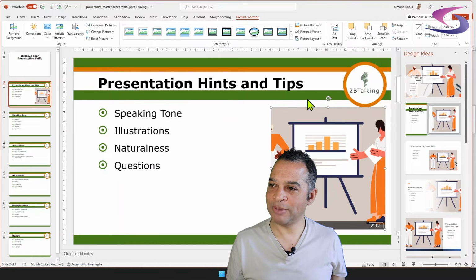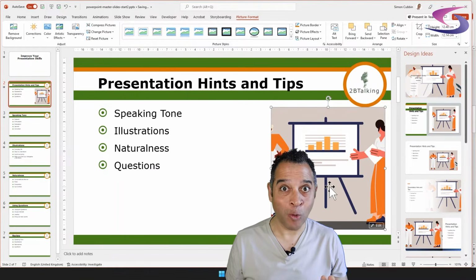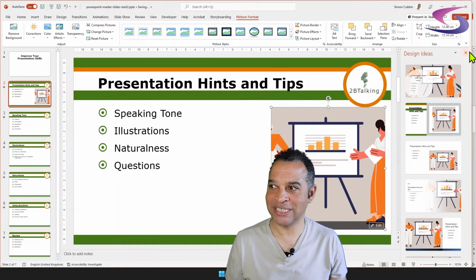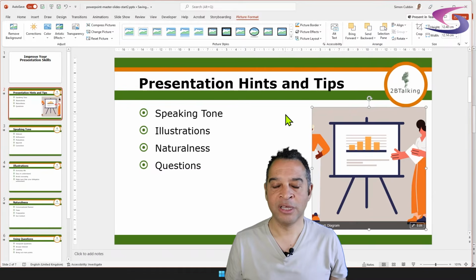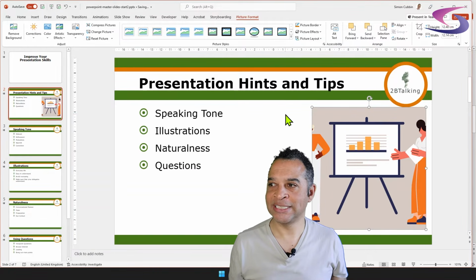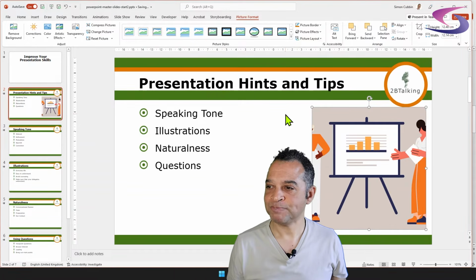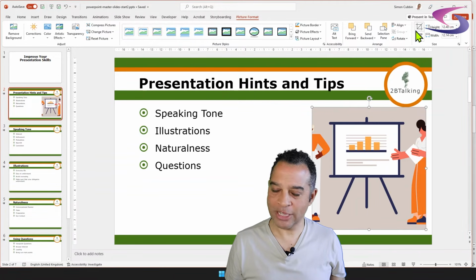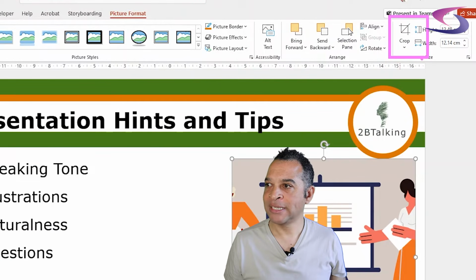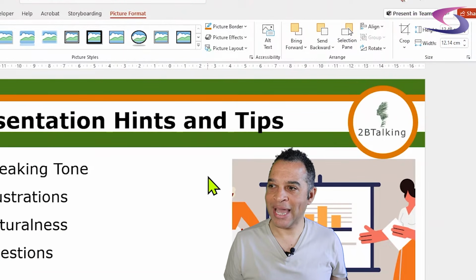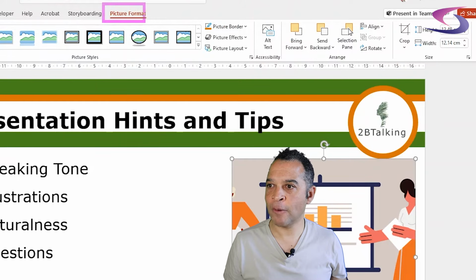Now what I want to do here is change the layout of this first. Especially for those using older versions of PowerPoint, you're not going to see Design Ideas. So let me close that down by clicking on the close button in the Design Ideas section on the right-hand side. If you see that, close it down. Then I'm going to click on the Crop button at the top. If you can't see the Crop button, if you've accidentally clicked off the picture, click once on the picture, make sure you've got the Picture Format tab selected at the top, and then click on the Crop button.